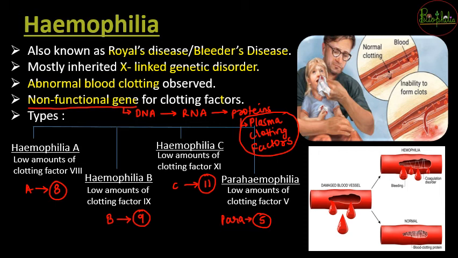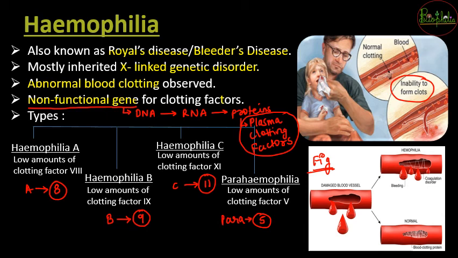So normal clotting अगर है, so it is the normal condition जहाँ पे clotting factors and all those things needed in blood clotting are normally observed. But hemophilia patients में, because of the non-functional gene, there is inability of forming clots. So now you can see in this particular figure that if there is a damaged blood vessel, so blood vessels are also capillaries that flow into your nose. So generally in injury, hemophilia patient में there is internal nose bleeding.